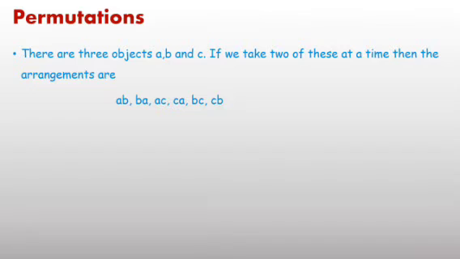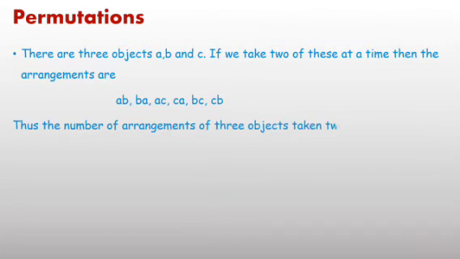Therefore AB and BA are 2 different arrangements. Same pattern: AC and CA, BC and CB. In this pattern, there are a total of 6 arrangements in which we can arrange 2 letters out of 3 at a time. The same question you can also solve using the fundamental principle of counting.